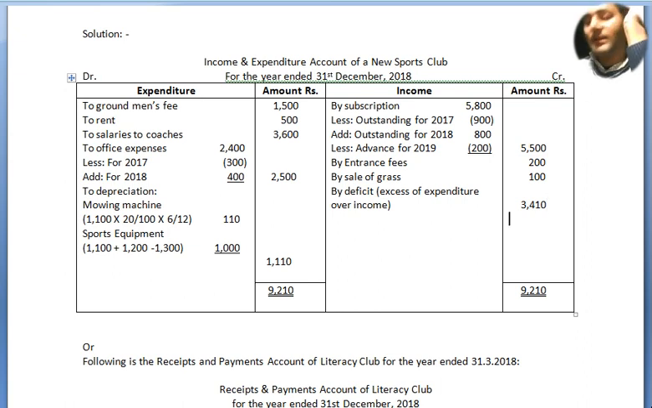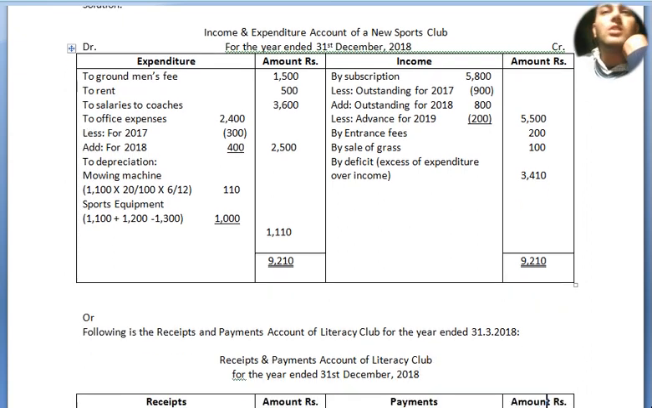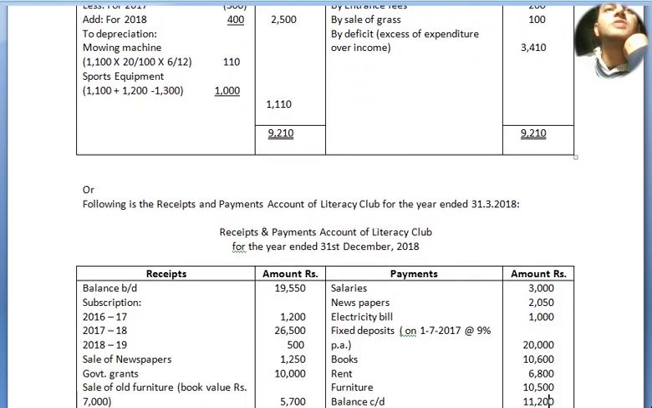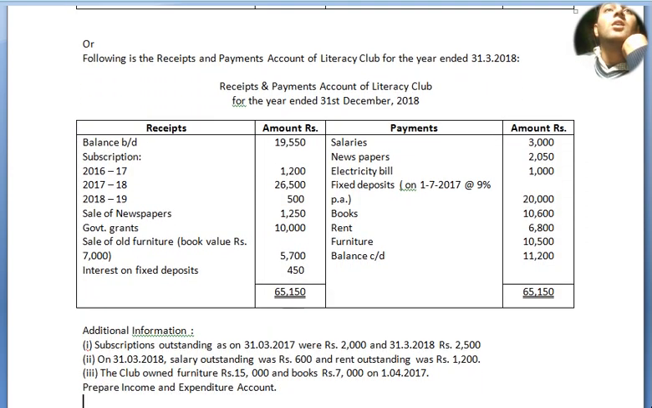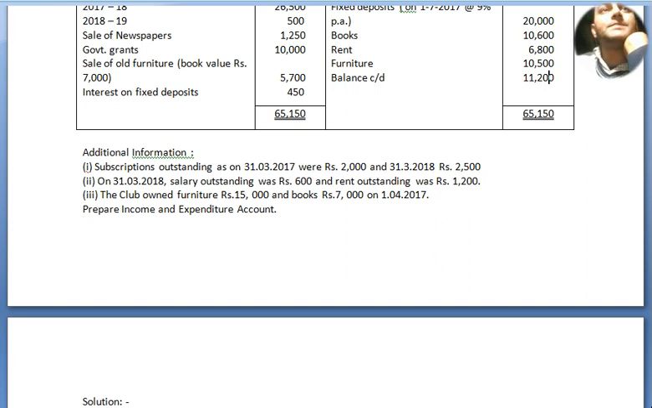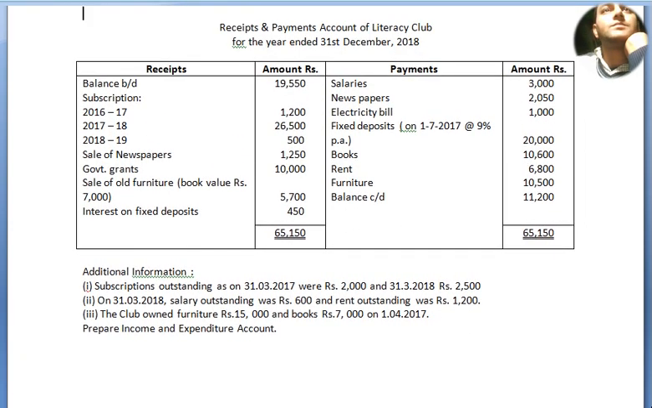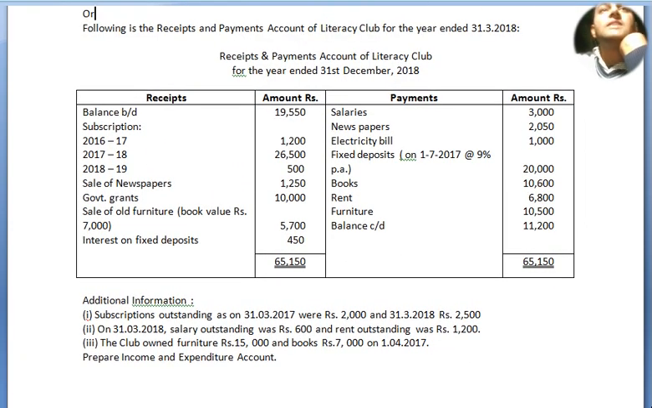Now we move to our next question. Income and expenditure account, same question type. Following is the receipts and payment account of Literacy Club for the year ended 31st March 2018. Receipts and payment account of Literacy Club for the year ended, no, 31st March. It is 31st March 2018.